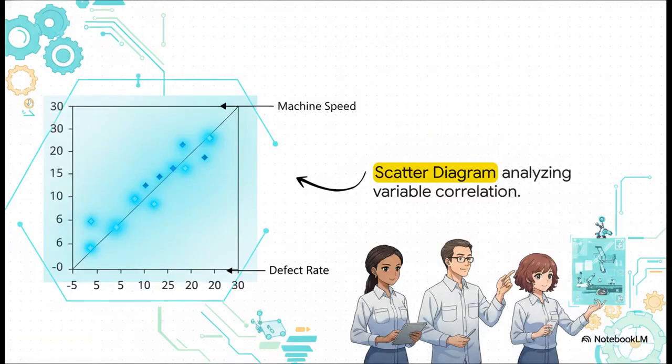We conclude the core toolset with the scatter diagram and flowcharts. A flowchart is obviously essential for mapping the step-by-step reality of your process. But once the process is mapped, the scatter diagram comes in to prove relationships between two variables. Imagine charting a dynamic like machine speed directly against defect rates. The goal is to visually confirm whether a real correlation exists. This ensures that the solutions we implement are based on validated relationships, not just gut feelings.